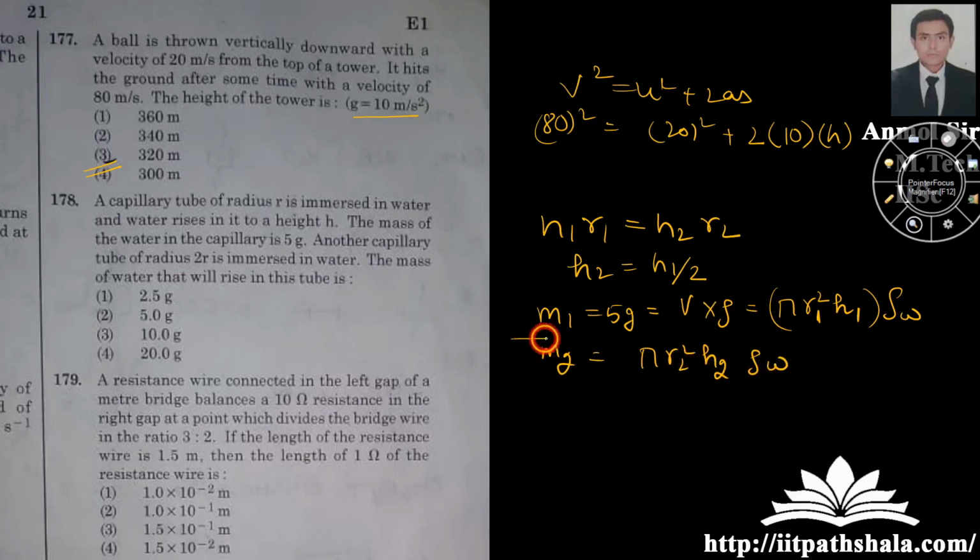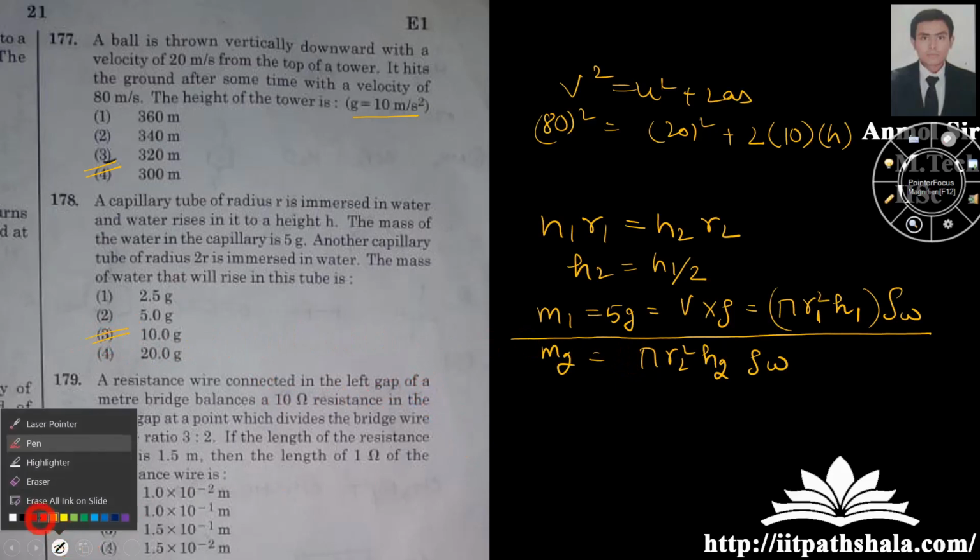Okay, so what you can do is take the ratio of both of the following. You know the value of r1, r2, and you know the value of h1, h2 from here itself. The rho of water will be the same for both cases. You will land up with the value of m2 as 10 grams. Okay guys, pretty simple question.